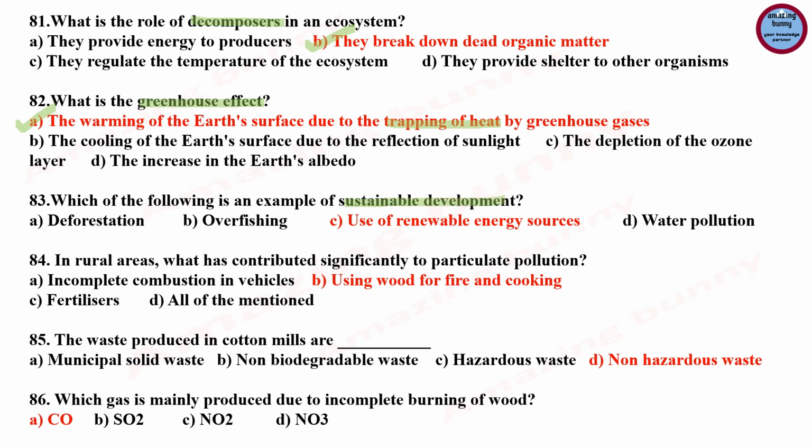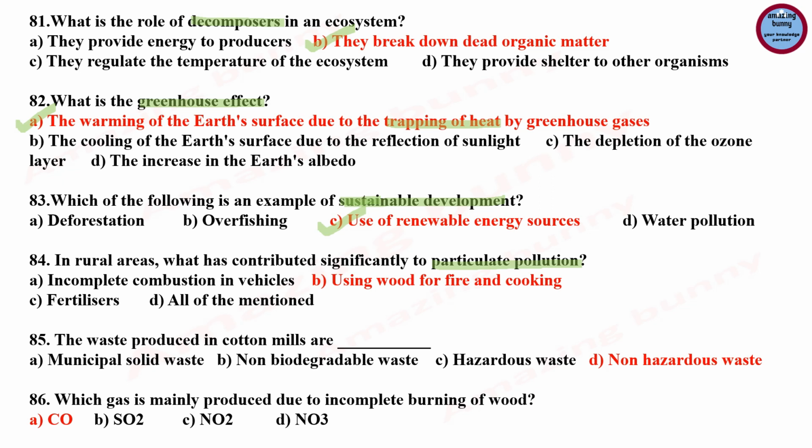Question number 83. Which of the following is an example of sustainable development? Sustainable development, it is a development of a nation that manages its natural resources sustainably to meet the uses of present generation, at the same time preserve for future generation. So it is sustainable development. And the correct option is use of renewable energy sources.